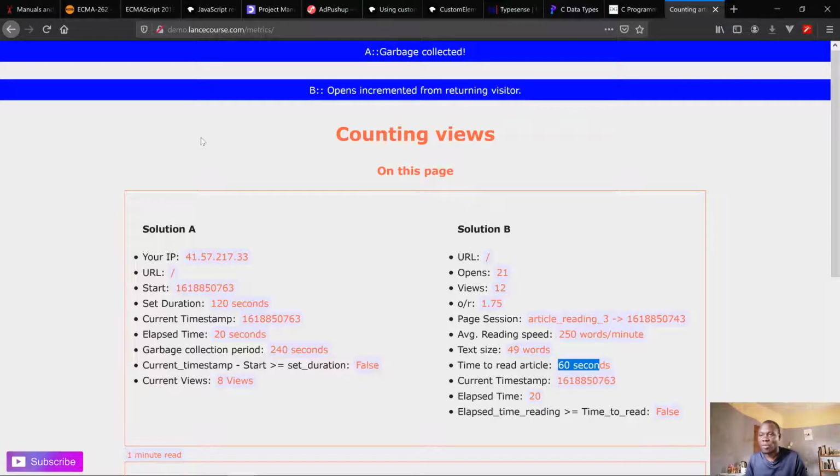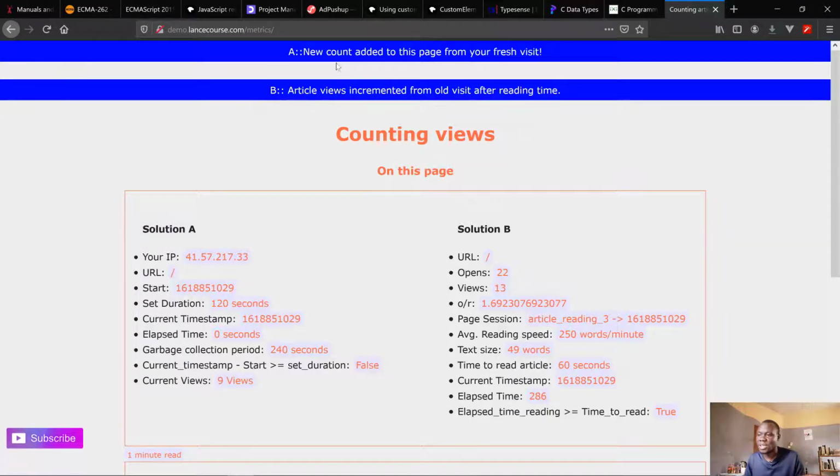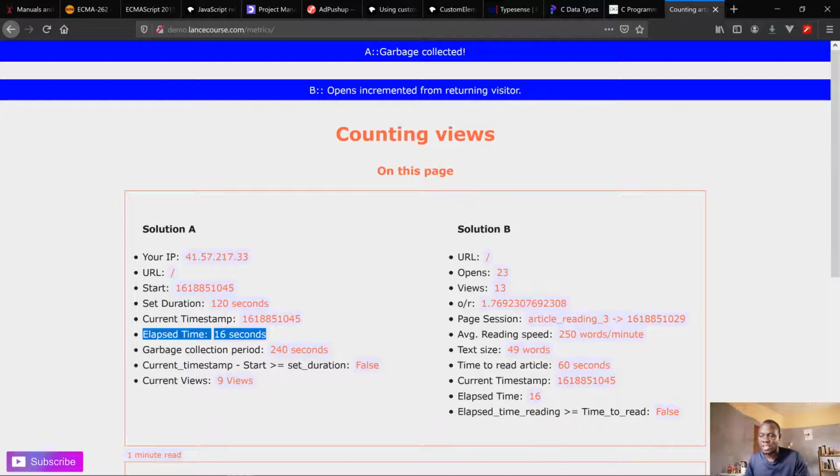For example, if I go back here and refresh this page now, we should get something like that. Yes, new count added to this page from your fresh visit. That's from solution A. I think I've exceeded the time required to collect the garbage. So normally I should be tracking up to where we have 16 here right now. As soon as it reaches the 120, it will give me a fresh visit on an old page where I visited more than once.